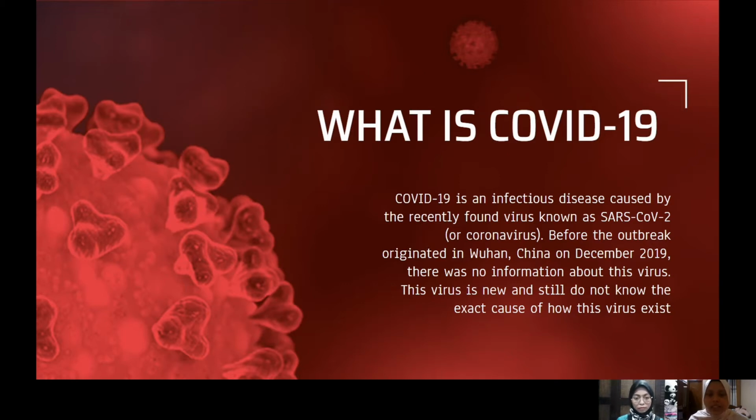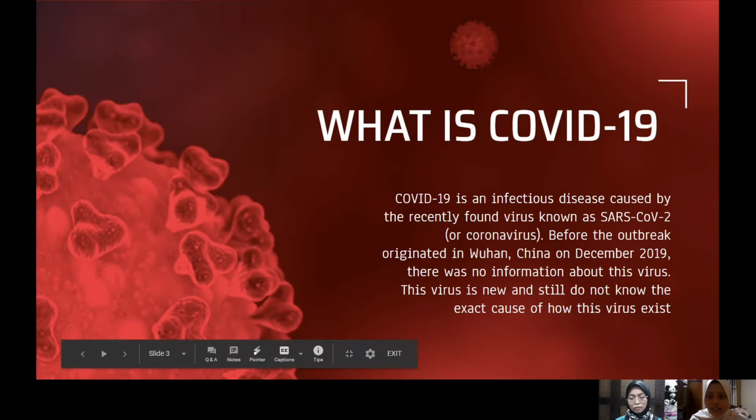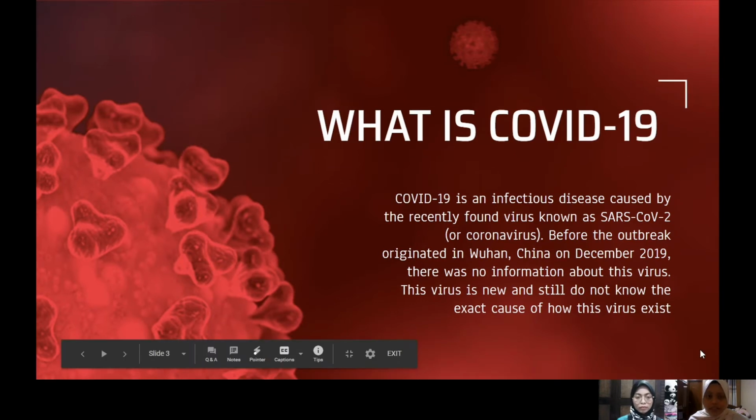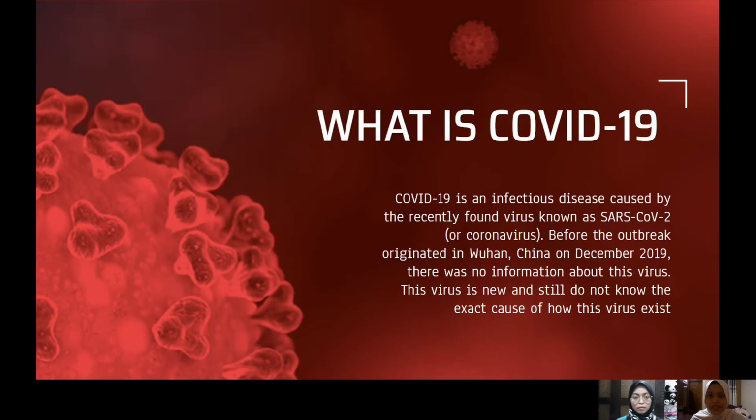What is COVID-19? COVID-19 is an infectious disease caused by the recently found virus known as SARS-CoV-2, or coronavirus. This virus is really popular, and before this there were also other viruses that started from coronavirus, which are SARS and others. The outbreak originated in Wuhan, China in December 19. That's why the name of this virus is COVID-19. 19 stands for 2019.